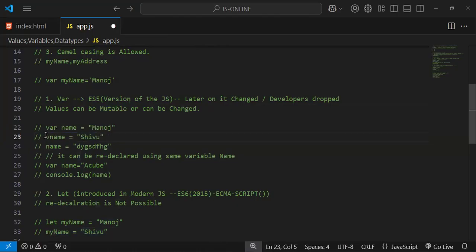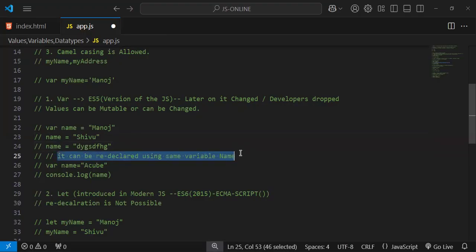I don't need to use var again. Otherwise it would be a redeclaration. If I write name equals Shiva, it is not going to be treated as a redeclaration. So I am not redeclaring, I am just updating the value. And you can change the particular data, updating the value n number of times. It's completely your wish, right?